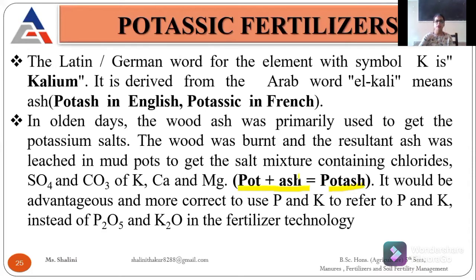It contains chlorides, sulfates, and carbonates of potash, calcium, and magnesium. We still use them as a fertilizer. We take potash in the form of K2O, as we take phosphorus in the form of P2O5.